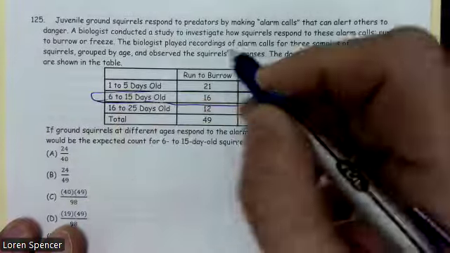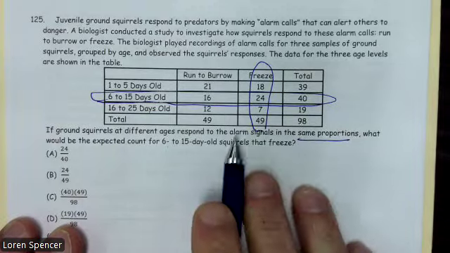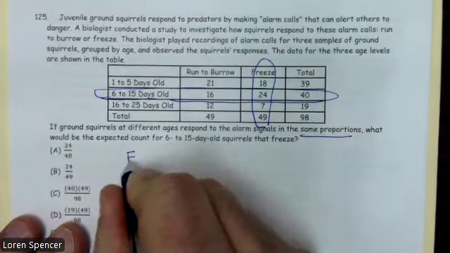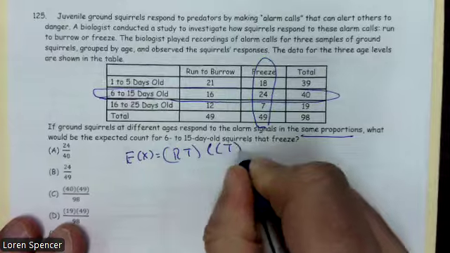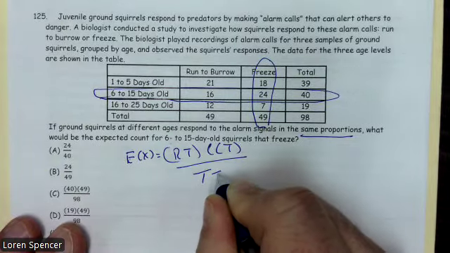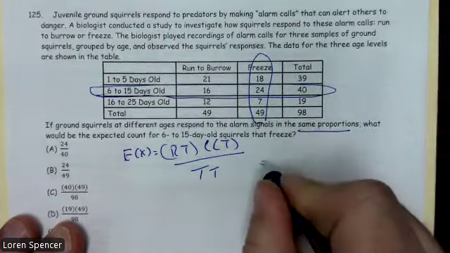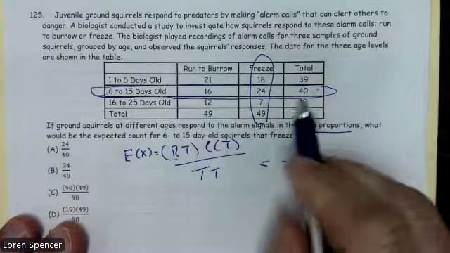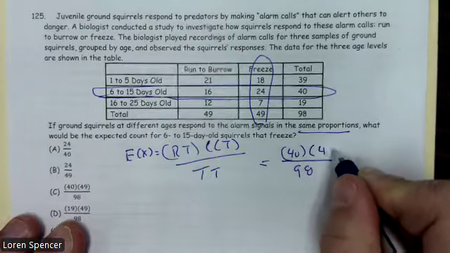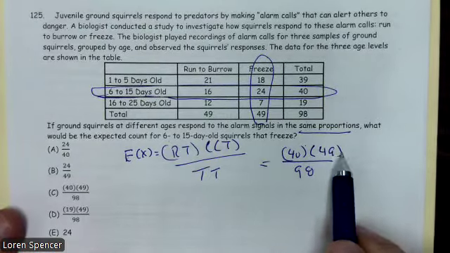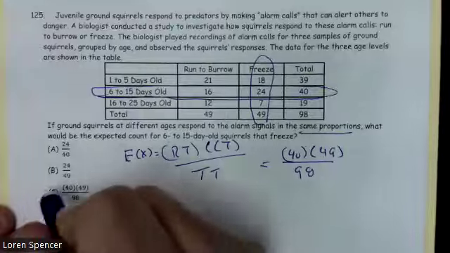So 6 to 15 and that freeze. Once again, define the expected count. Row total times column total divided by the total total. Total total is 98, so we're dividing by 98. Our row total was 40. Our column total is 49. So 40 times 49 divided by 98. The answer choice to 125 is C.